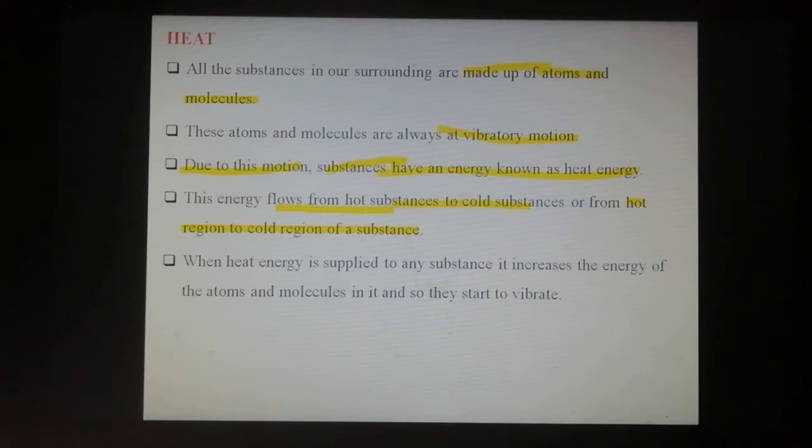When heat energy is supplied to any substance, it increases the energy of the atoms and molecules. The substance gains heat energy, which increases the energy of atoms and molecules in the substance, so the substance starts to vibrate. Fast to and fro motion is vibration.